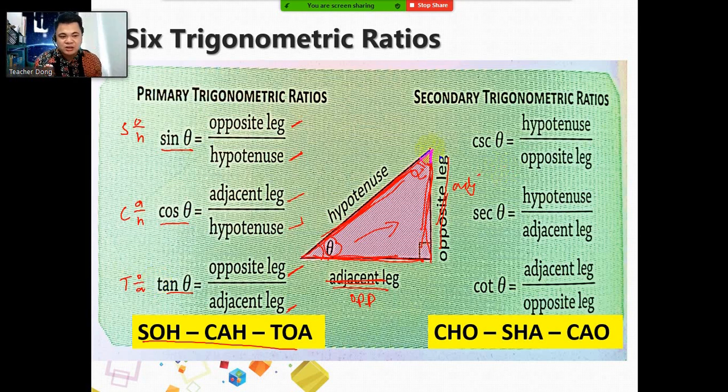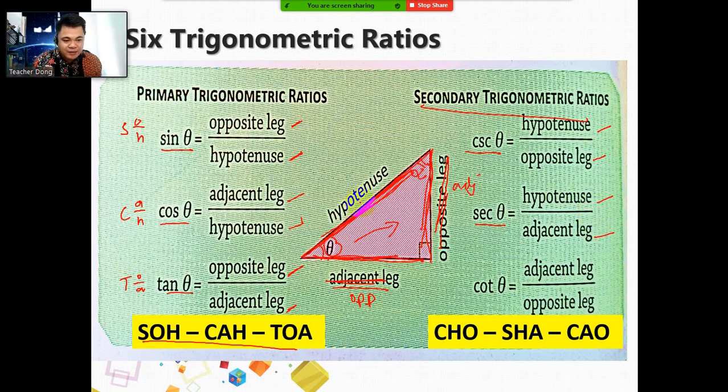Now, how about the secondary trigonometric ratios? The secondary trigonometric ratios are the reciprocals of the primary. So for sine theta, it is opposite over hypotenuse. For cosecant theta, just get the reciprocal. It will now become hypotenuse over opposite leg. So you will divide the hypotenuse by the opposite leg. It's the other way around. Then for secant theta, you will divide the hypotenuse by the adjacent leg. Hypotenuse over the adjacent leg is secant theta. Okay?